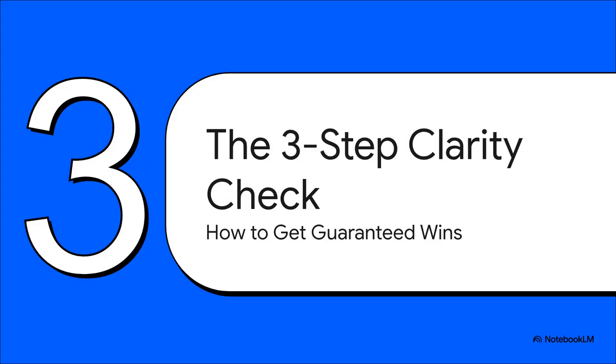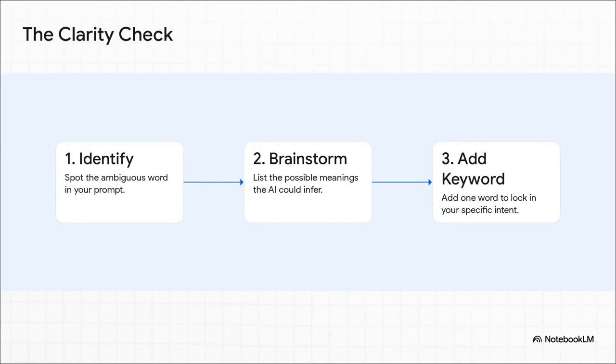So how do we stop the AI from gambling and start getting guaranteed wins? Well, the answer is a simple but incredibly powerful technique I call the three-step clarity check. I promise, this will fundamentally change how you write your prompts forever. And it all just boils down to these three steps. First, you're going to spot the potential point of failure. Second, you're going to acknowledge the different paths the AI could go down. And third, you'll add one simple word to close off all the wrong paths and light up the right one.